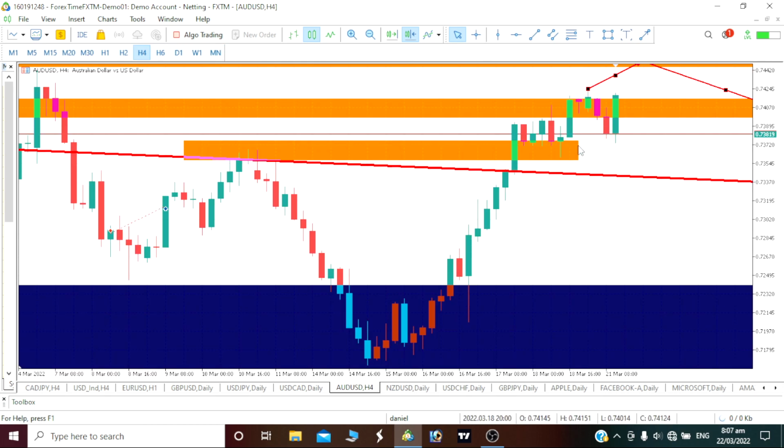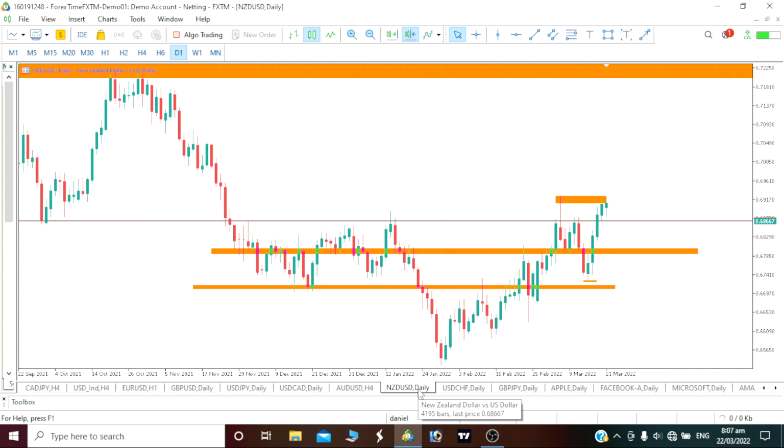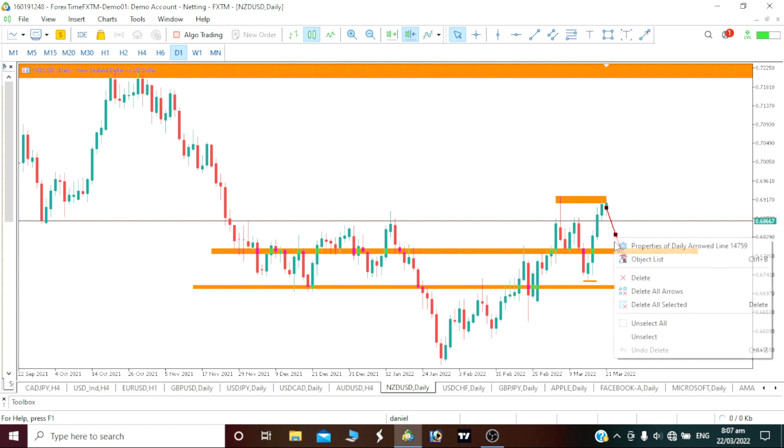On our 4 hour time frame, you can still see it's still actually bullish, by the way. So it will be wrong for us to actually start taking our sell position. On our New Zealand, by the way, we will be waiting for a rejection. So we would not want to just jump in quickly. Let's see how our New Zealand is going to react, by the way.